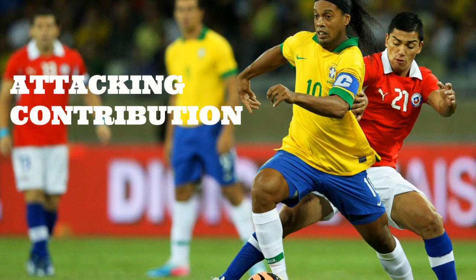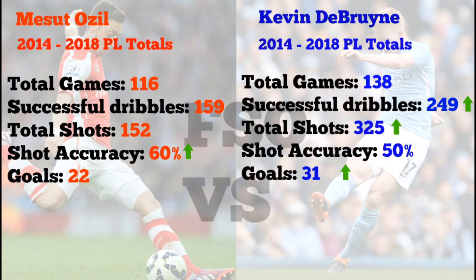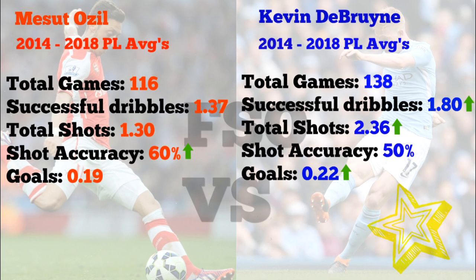Next, we're going to be looking at their attacking contribution. Which one of these players is better at attacking? Well, when we look at the statistics, we can see that successful dribbles, total shots, and goals all go to Kevin De Bruyne. The only thing Mesut Ozil is higher in is his shot accuracy. And when we go into the averages again, we can still see that Kevin De Bruyne has better successful dribbles per game, shots per game, and goals per game, with Ozil maintaining his shot accuracy. So again, in terms of attacking contribution, Kevin De Bruyne absolutely takes it, beating Ozil.